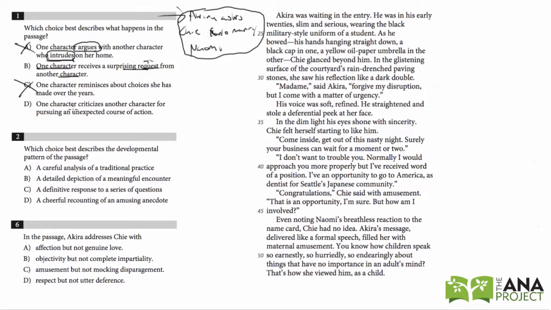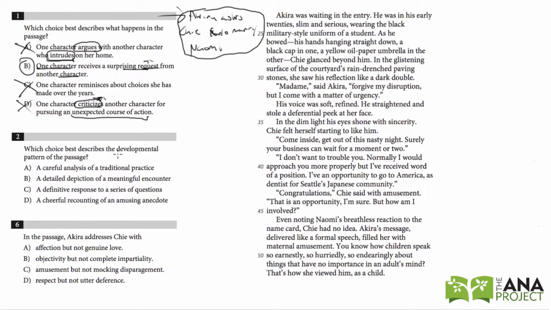D. One character criticizes another character for pursuing an unexpected course of action. Again, the unexpected course of action could be just asking the marriage proposal, but there is no criticism. Chi doesn't directly criticize Akira. And again, think about the main point about what's happening. Basically, the main point is the marriage proposal. So we're left with B.